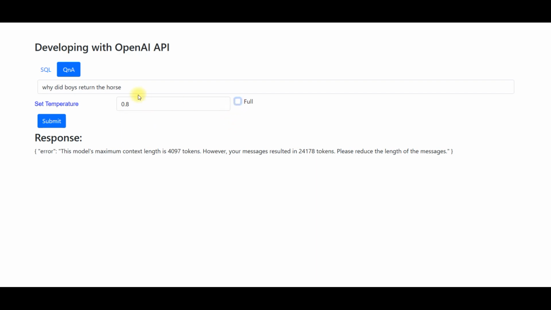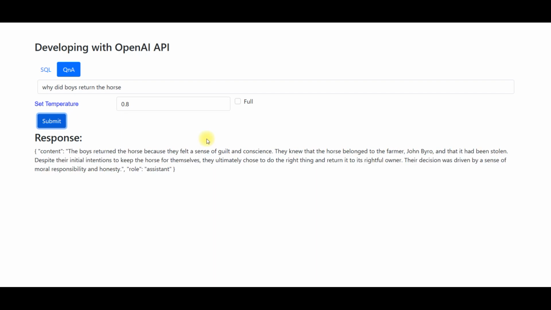So this time when I am asking a question, I'm not going to send the full chapter or the full book. I let it identify where the answer most probably lies, and then it will create a context and send it to OpenAI. So let's just do this. Right. So this time I get the answer. The boys returned the horse because... I'll let you read this.